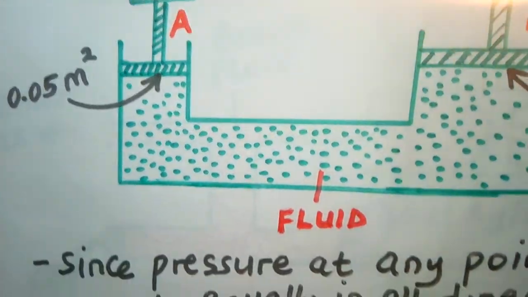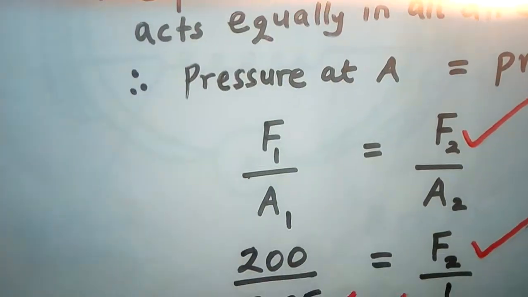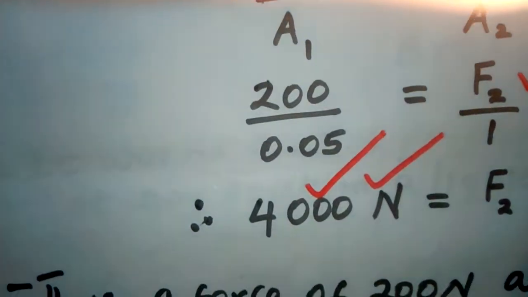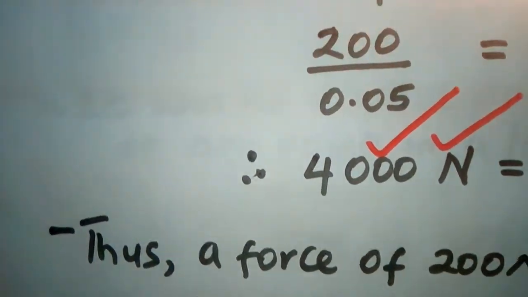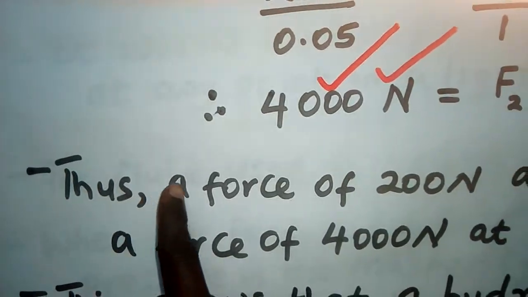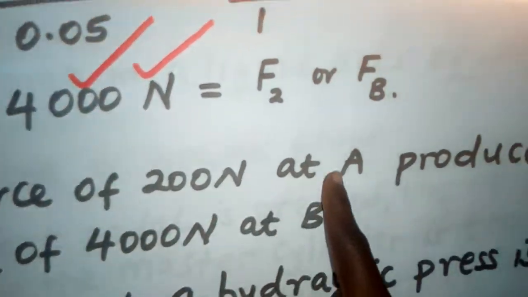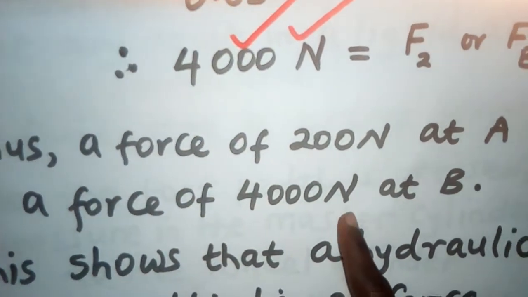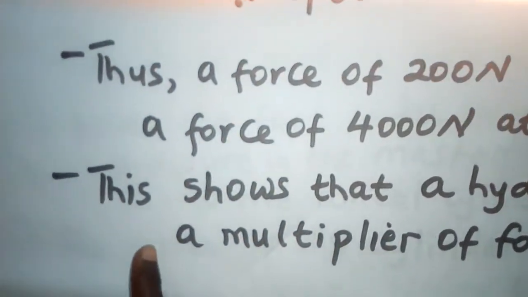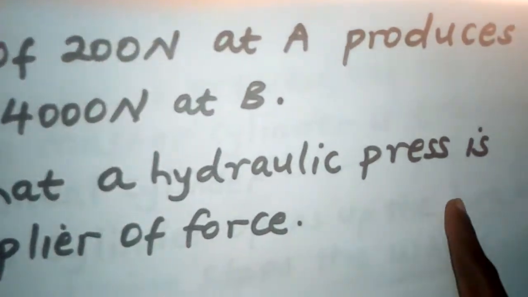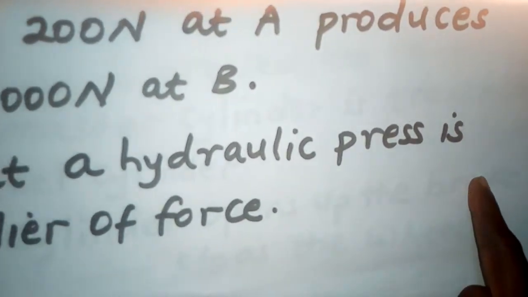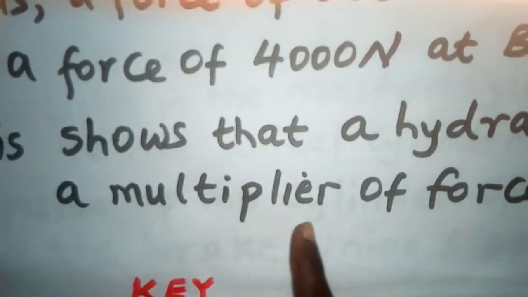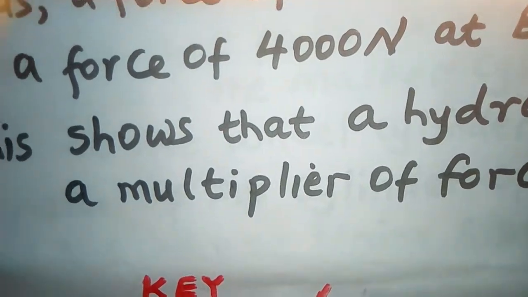And that means a hydraulic press is a multiplier of force. So we shall say, thus, a force of 200 newtons at A produces a force of 4,000 newtons at B. This shows that a hydraulic press is a multiplier of force.